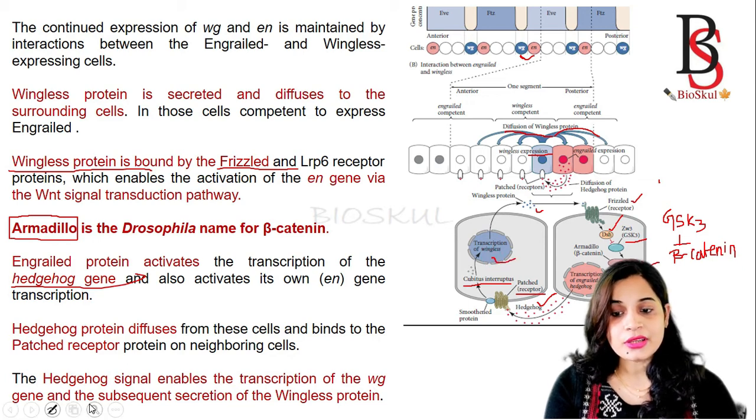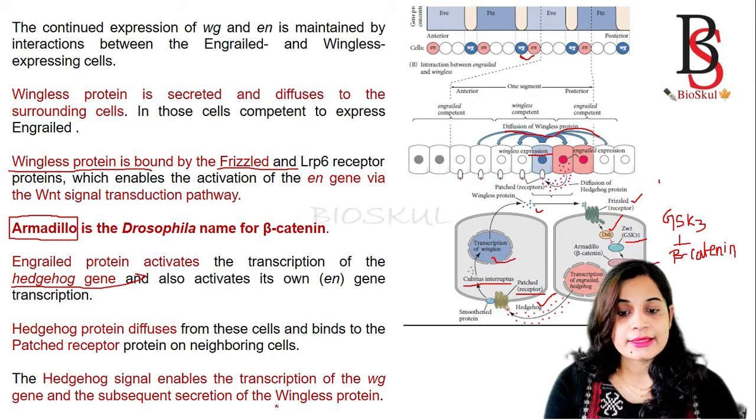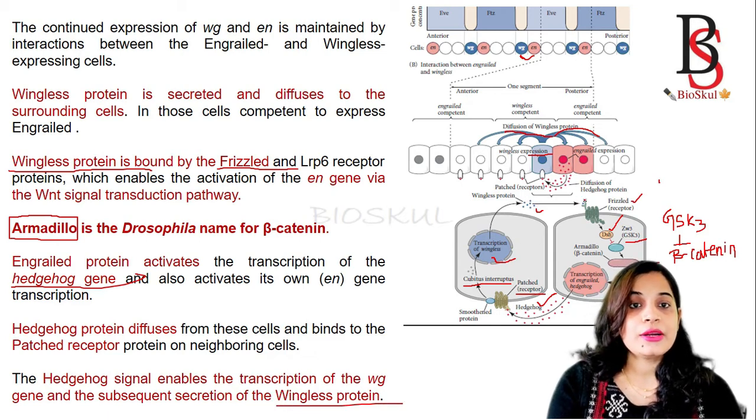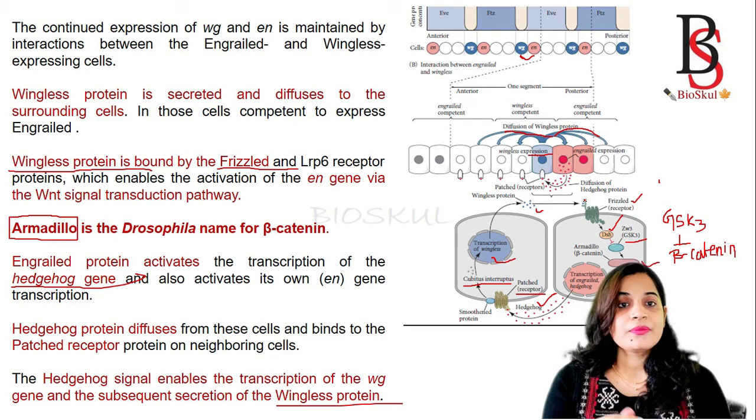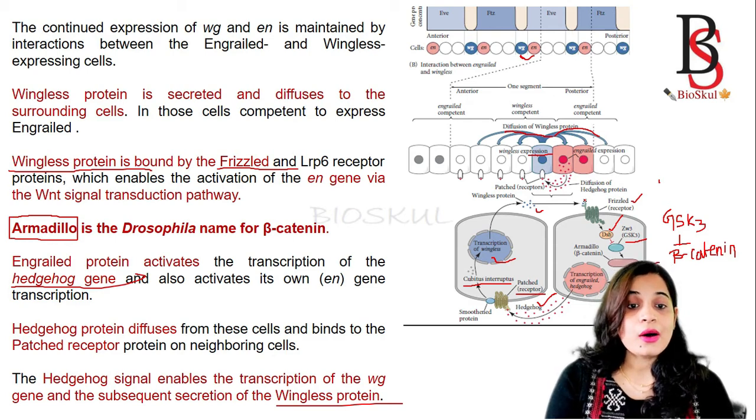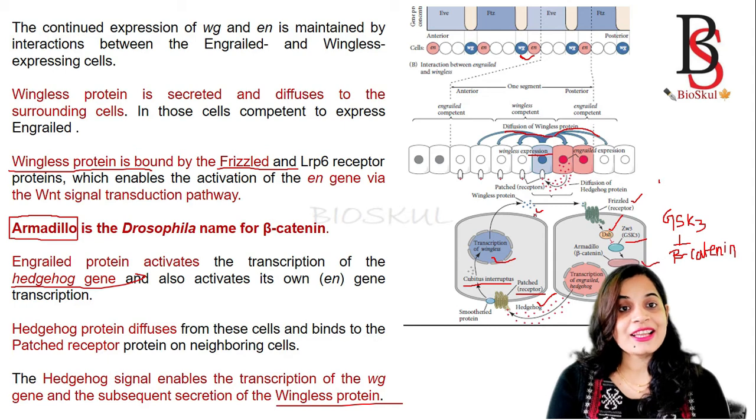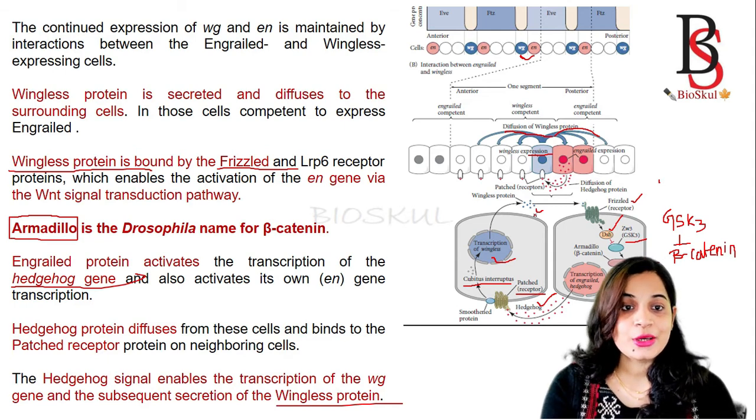It will transcribe the wingless proteins, and subsequently the wingless protein will bind to the Frizzled receptor. Okay, so this is how the wingless and engrailed segmental genes get expressed. So this is how the signaling is regulated in Drosophila.